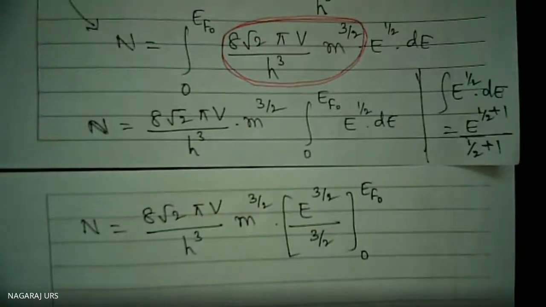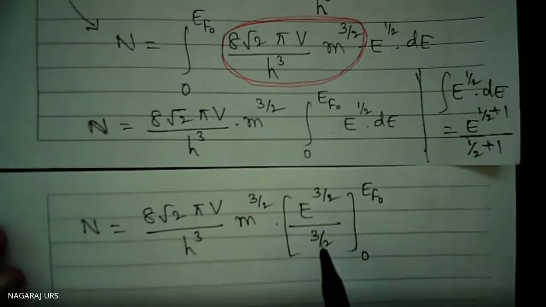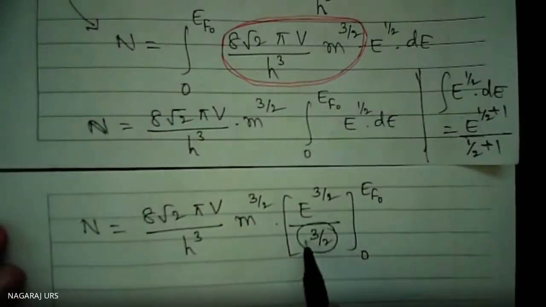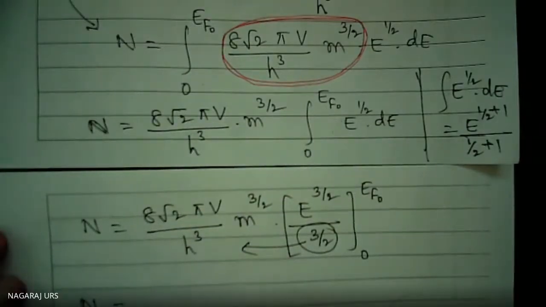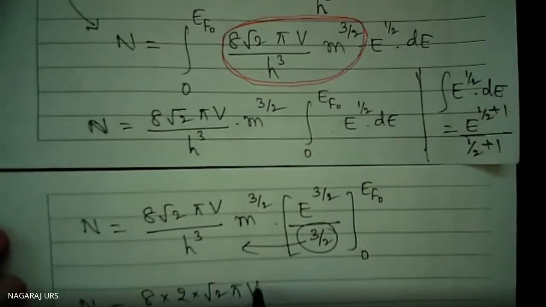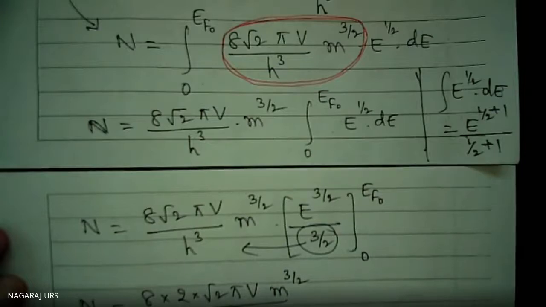Right. Take it outside. If 2 goes to the numerator, you write it, and 3 comes to the denominator. So therefore, N is equal to 8 into 2 into root 2 into pi V m to the power 3 by 2, divided by 3 in the denominator, h cube.